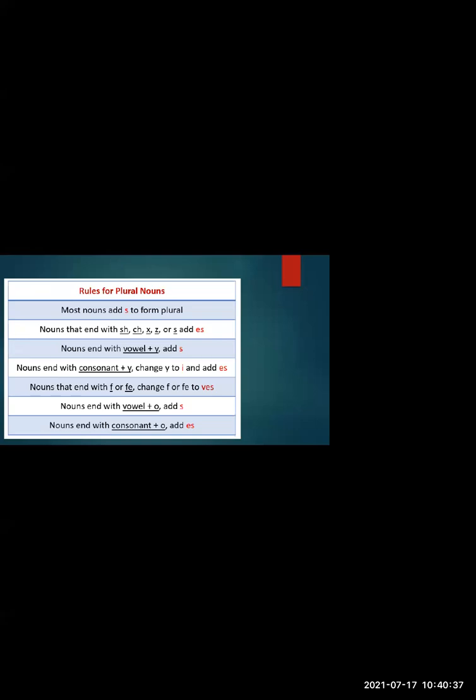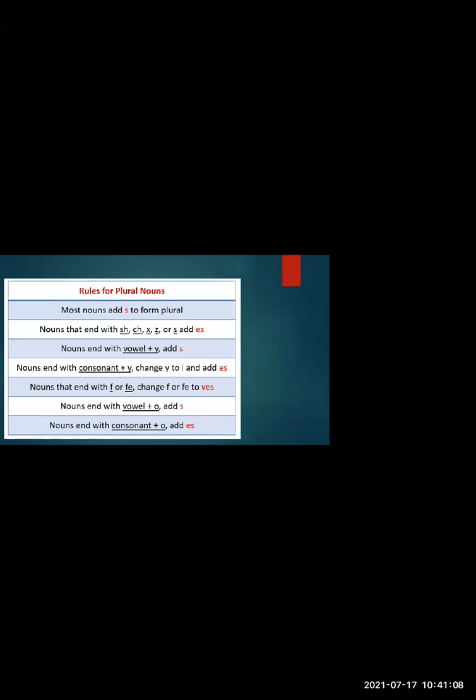Now, the first rule. Most nouns add s to form their plural. For simple nouns like boys, we add the normal letter, that is s. But for the nouns that end with sh, ch, x, z, or s, we add es to it.